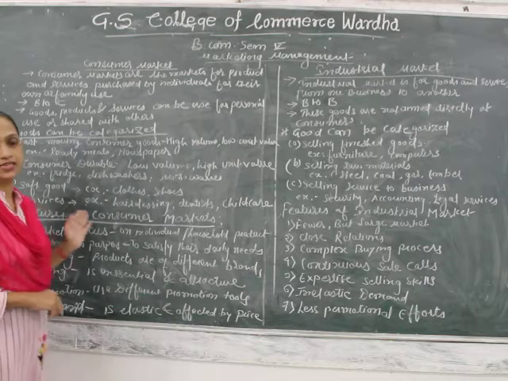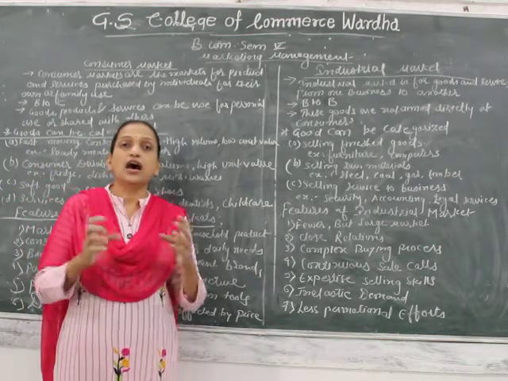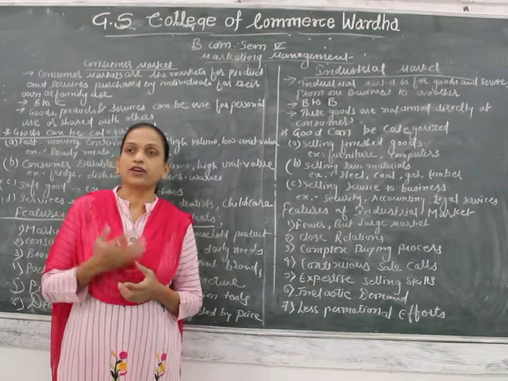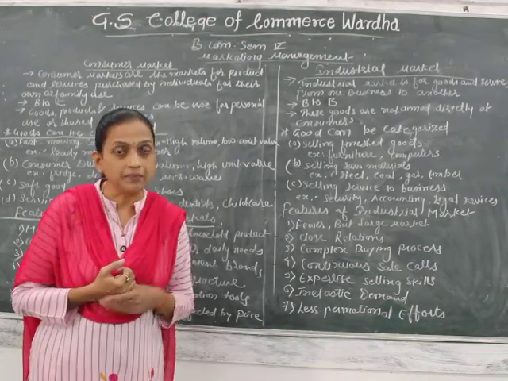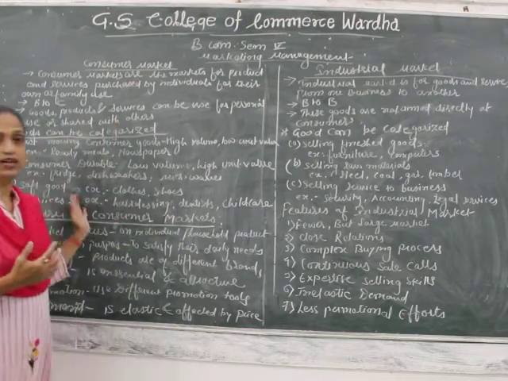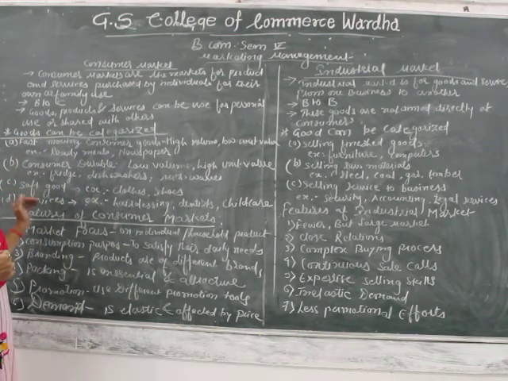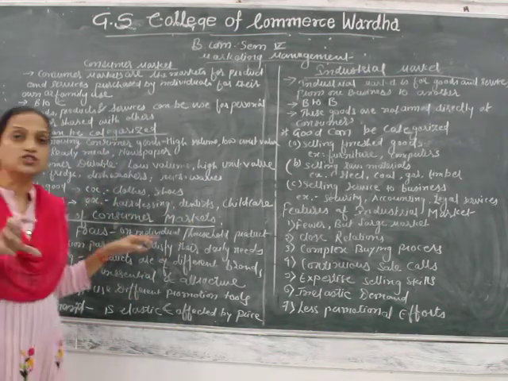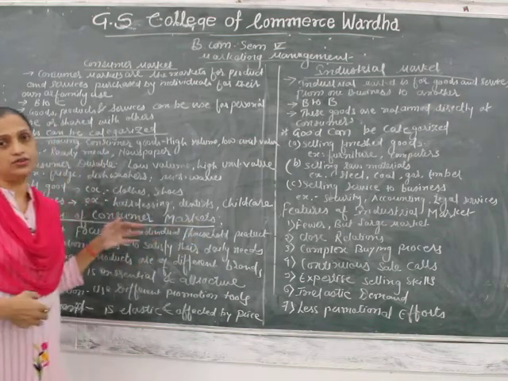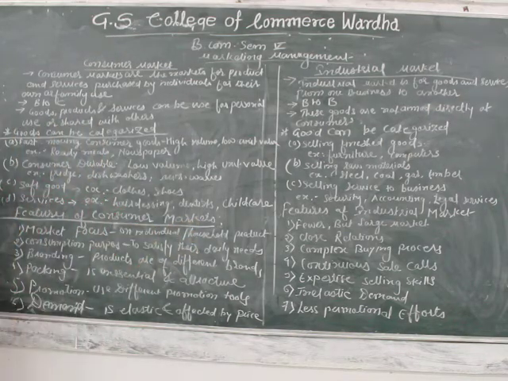And then services. When the consumer hires or purchases services for their personal use, for example hair cutting, dentist, child care, these services, when the consumer takes them for personal use, come under the consumer market.